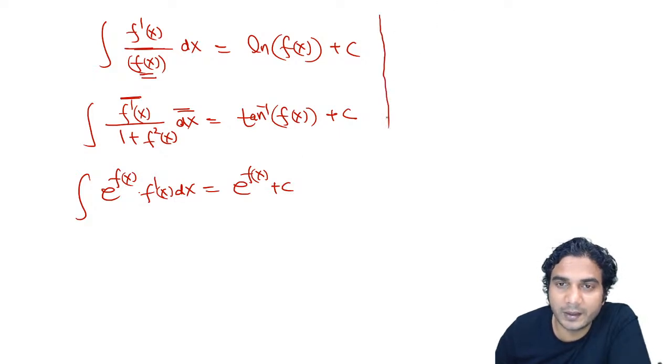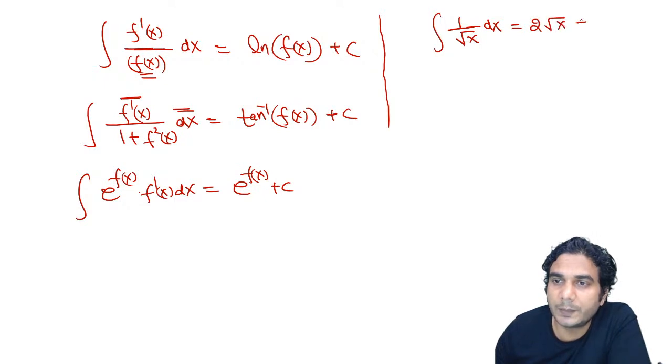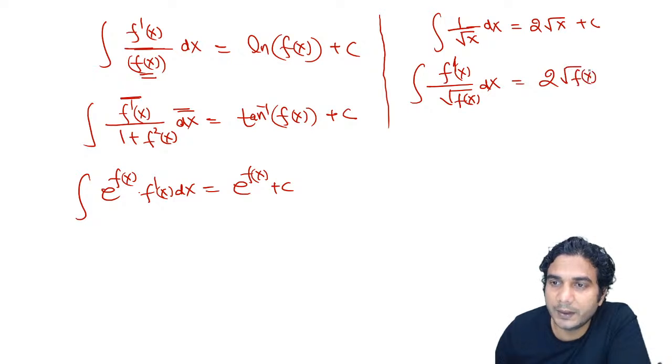The next, which I'm going to tell. Now whenever you have, do you know the integral of 1 upon root x, okay? Memorize it, although that's the same formula, x raised to n. If you bring it into the numerator, it will be x raised to minus 1 by 2. But because 1 upon root x is very frequently used, just remember the formula. It is 2 root x plus c. Using this, for example, if you have integral of f dash x upon root f(x), then the answer will be 2 root f(x), okay? Directly you can use this.